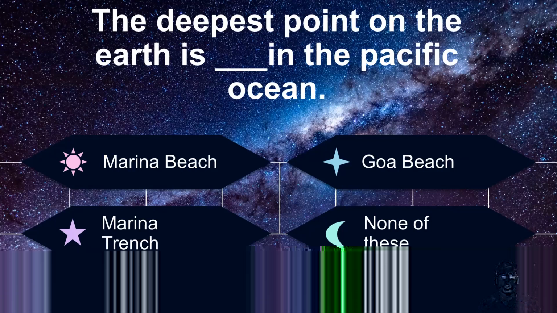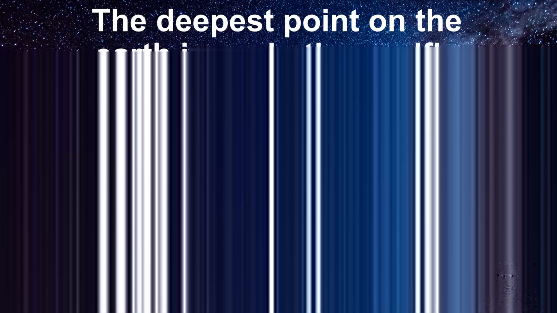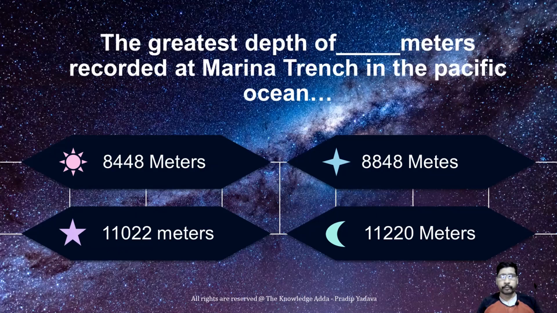Don't be confused between Goa Beach and Marina Beach. The Marina Trench is located in the Pacific Ocean, and the greatest depth recorded there is 11,022 meters.